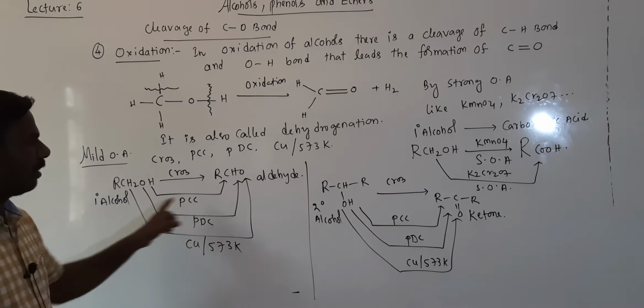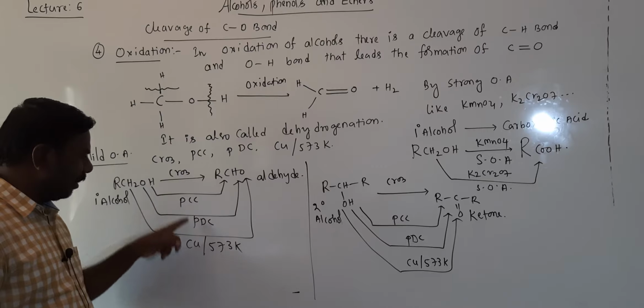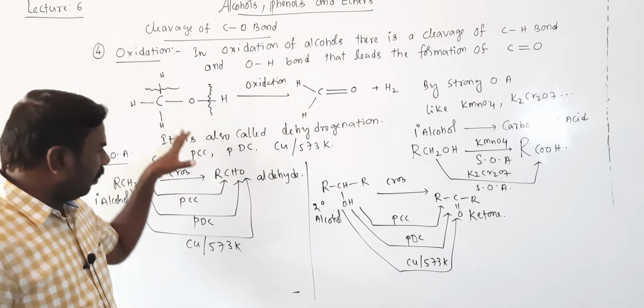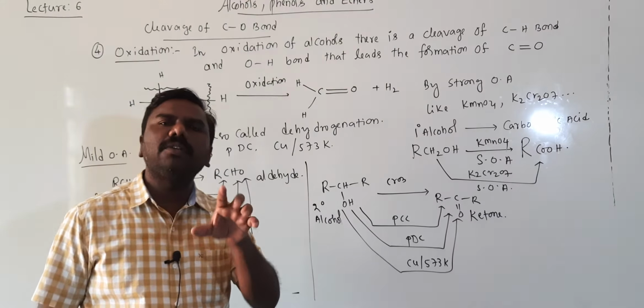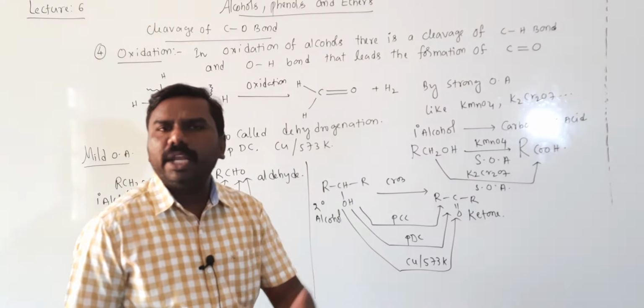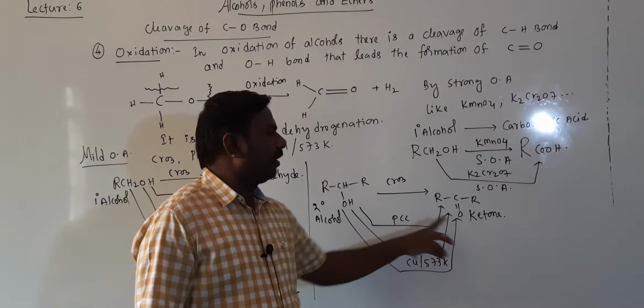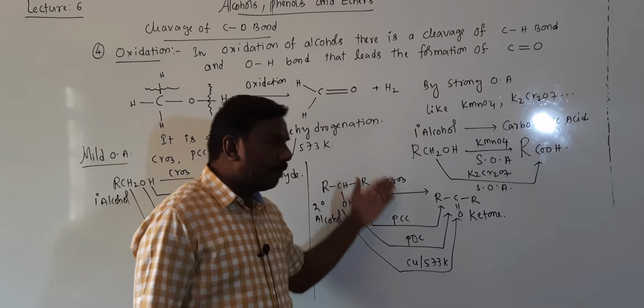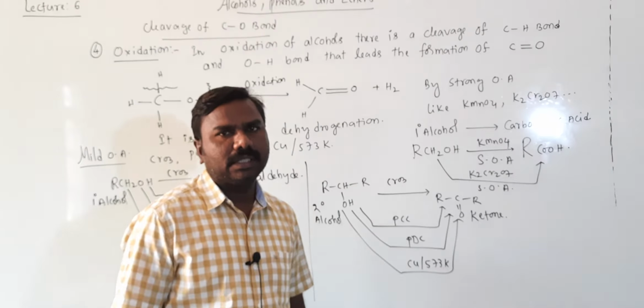Primary alcohol is converted into aldehyde by mild oxidizing agents like these four. Any one you can take. Secondary alcohol is converted into ketone. Getting, all of you? So by mild oxidizing agents.